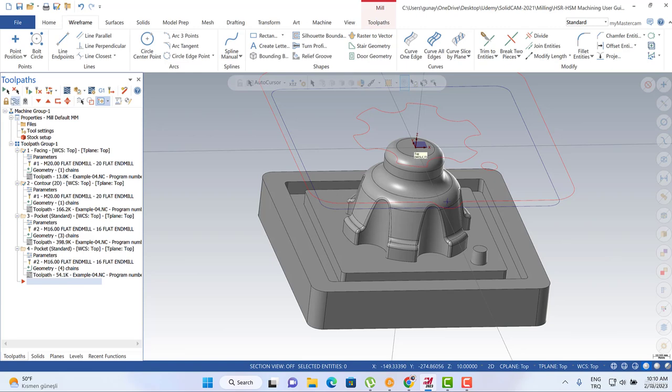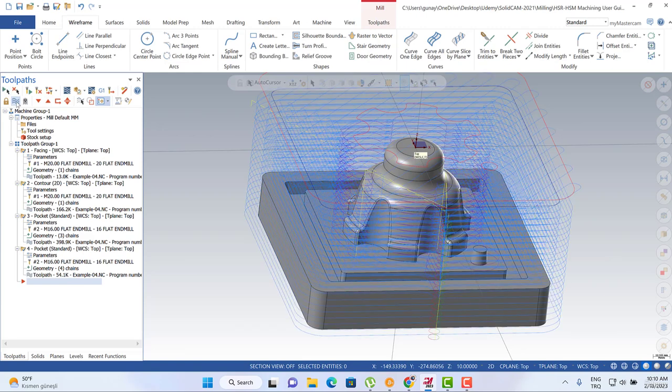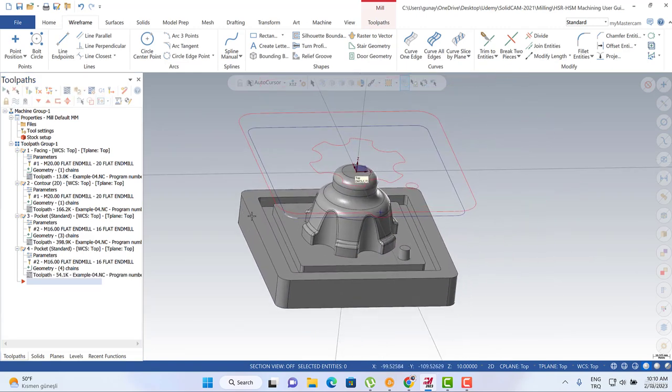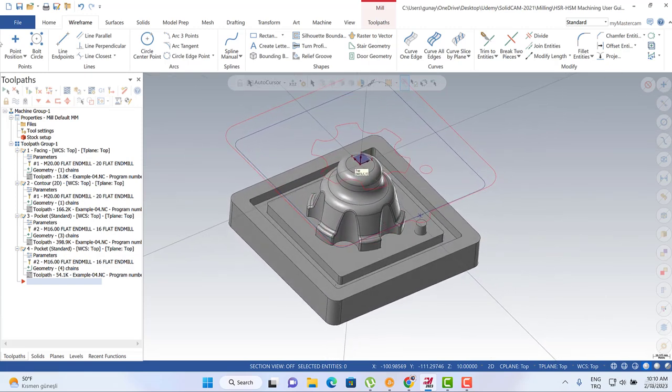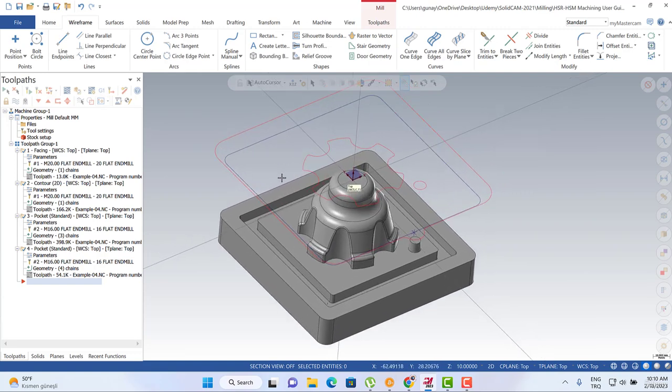Okay, everything seems fine right now. Okay, let me save my file. Okay, so that's all about solid and stock setup.